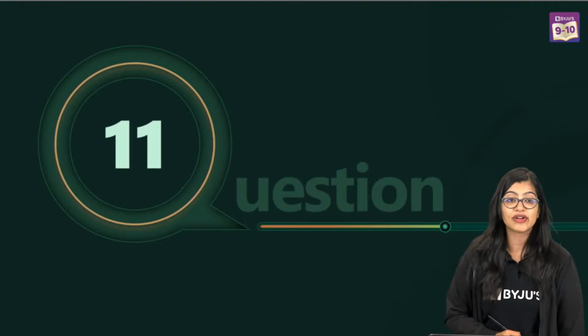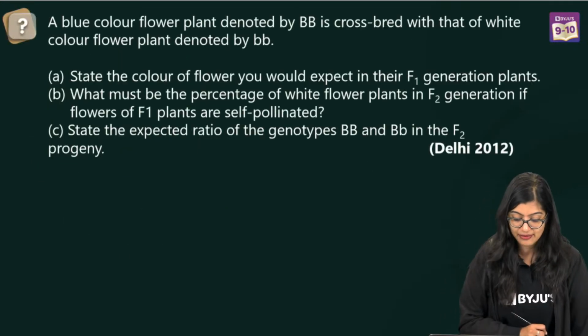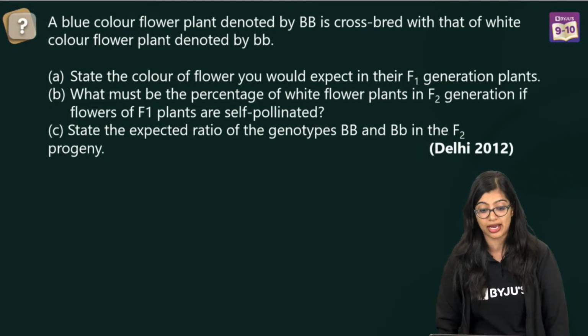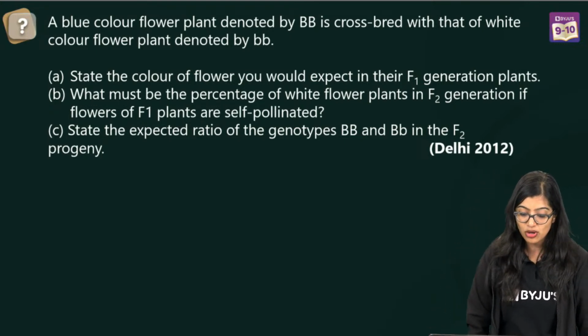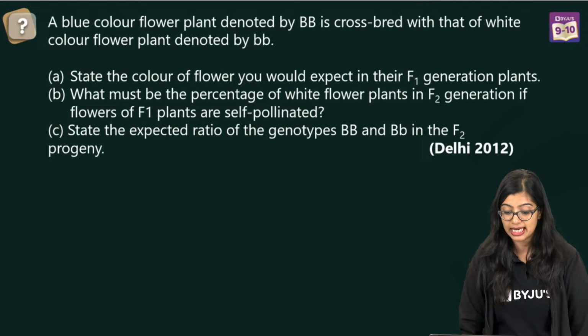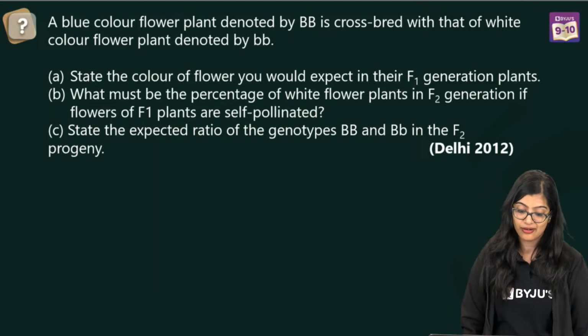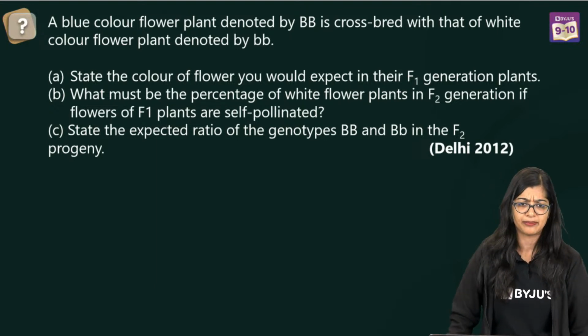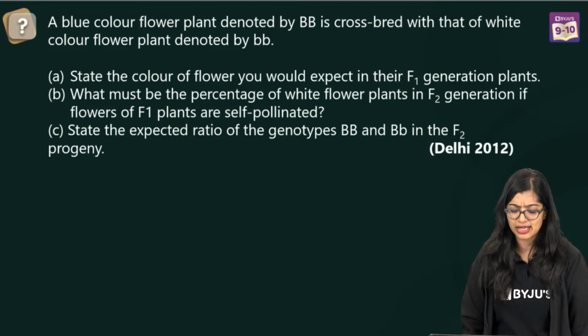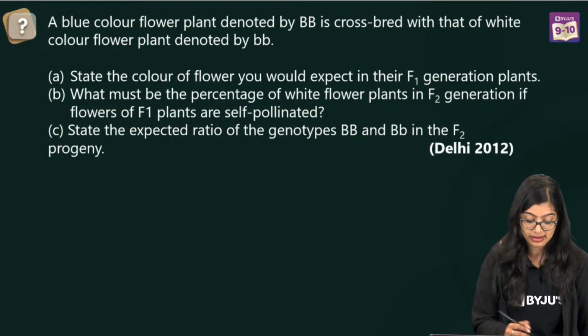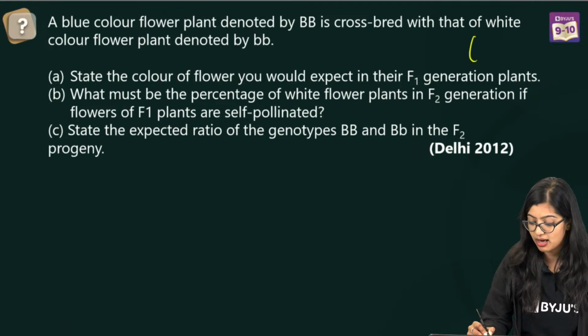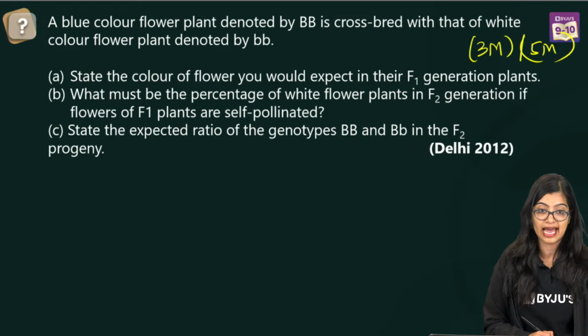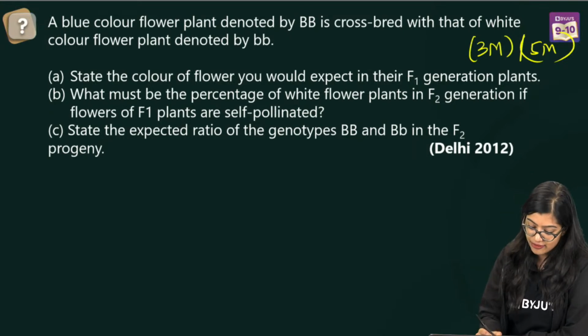Alright. So moving on to question number 11, everyone, we have another one based on monohybrid cross. Okay. So a blue colored flower denoted by BB is crossed with a white colored flower known as bb. Right. So you have 3 subparts to which you need to identify and write the answer. Now this will easily be a 3 mark to 5 mark question that can come in your exam. Yes. So let's have a look at the first one.